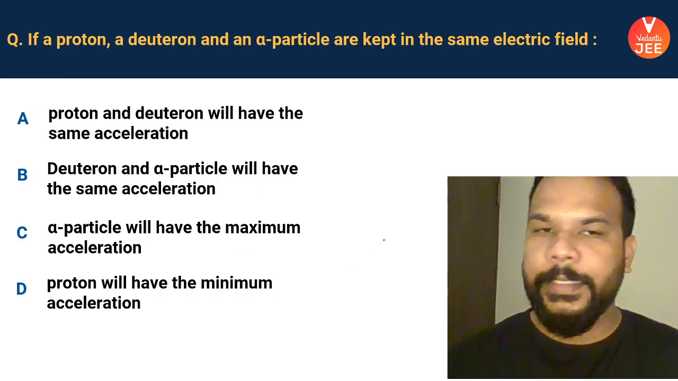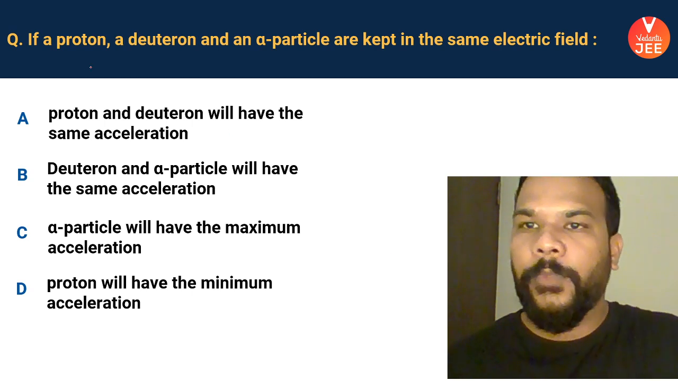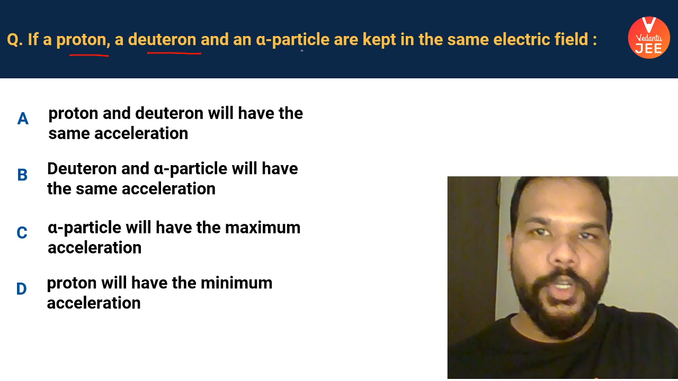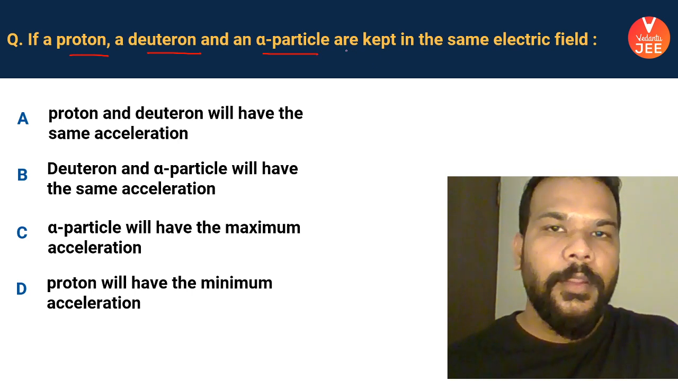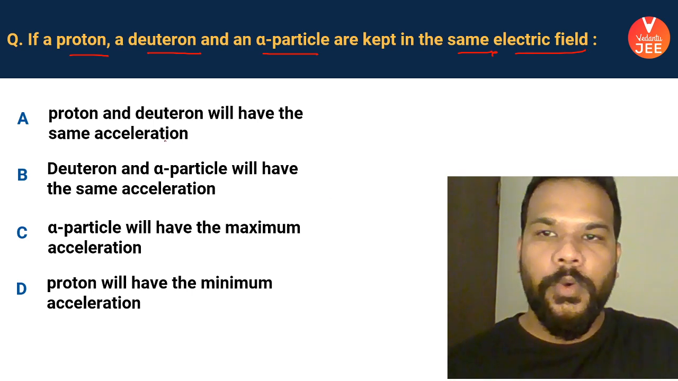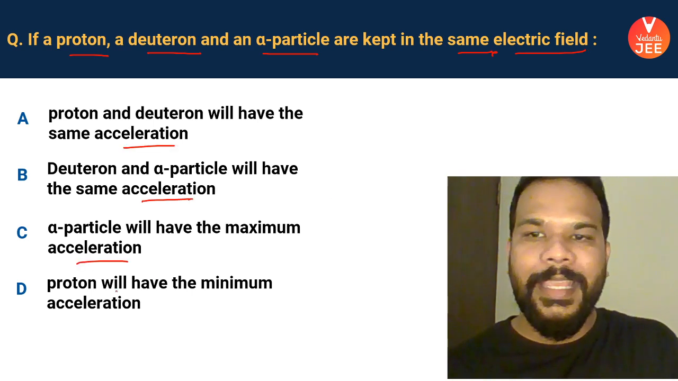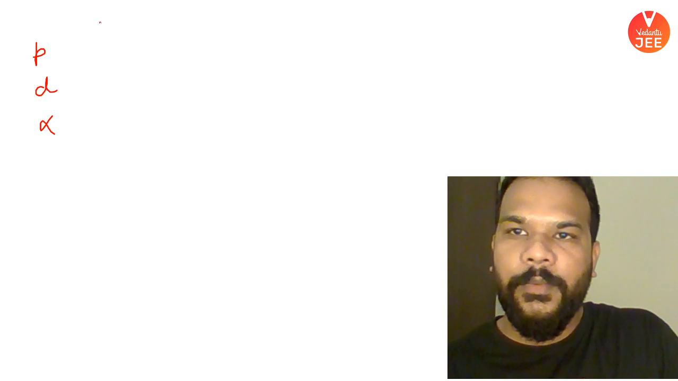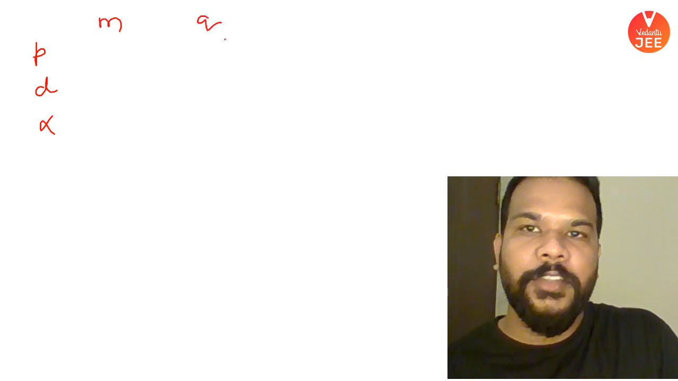Good. Very nice. Now, the next question. So, this question says that there is a proton, a deuteron, and an alpha particle, and all three are kept in the same electric field. So we are to find out the acceleration of them. So let's try to find that. But before that, let me tell you what is the difference between a proton and a deuteron and an alpha particle with respect to their mass and their charge.